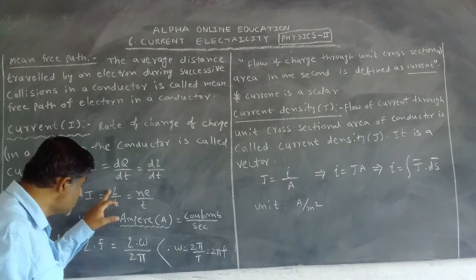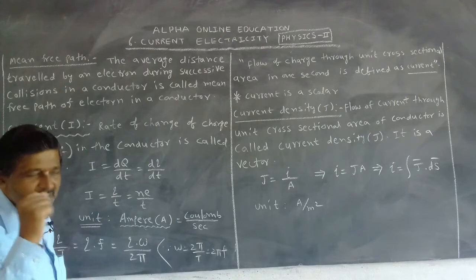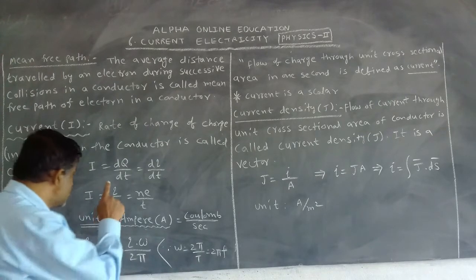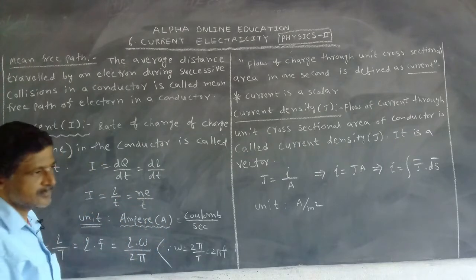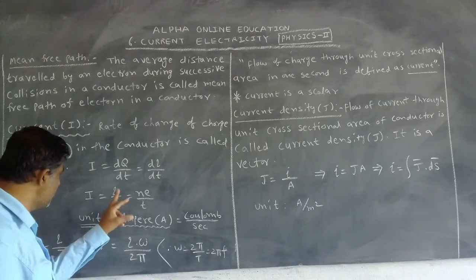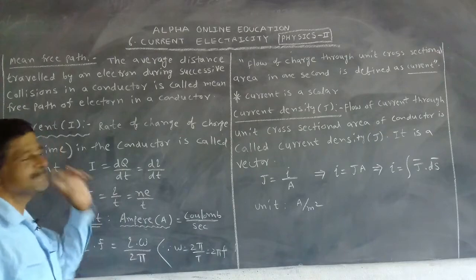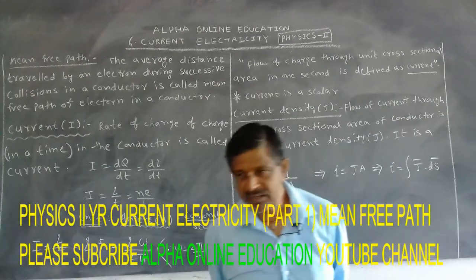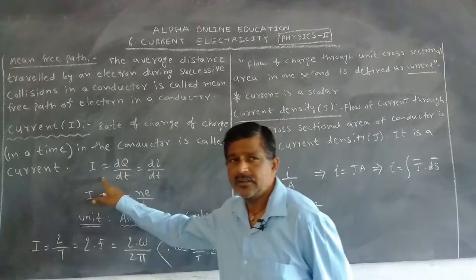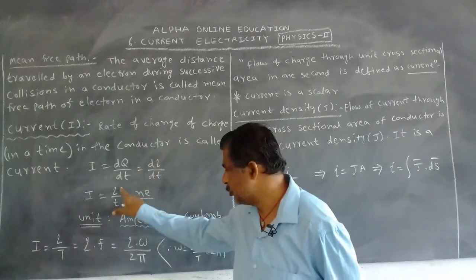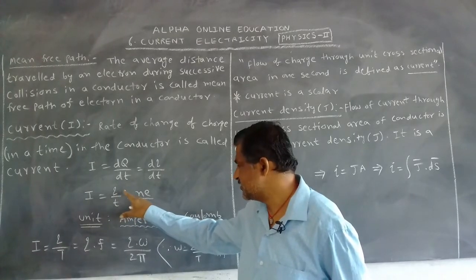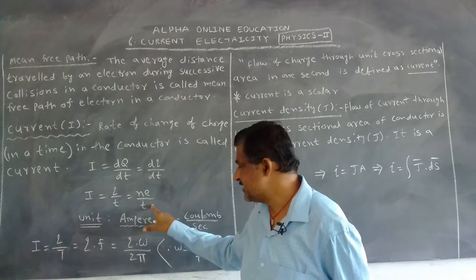What is q? Charge. In the electric fields chapter we studied that charge is quantized. If the charge is quantized, how can we write? Q is equal to Ne. What is the mathematical expression for the current? I is equal to dq by dt or q by t, but the charge is quantized, so we can write, instead of q, Ne by t.